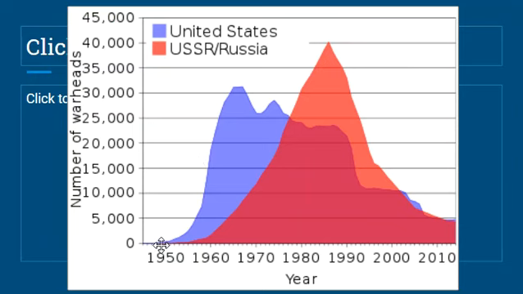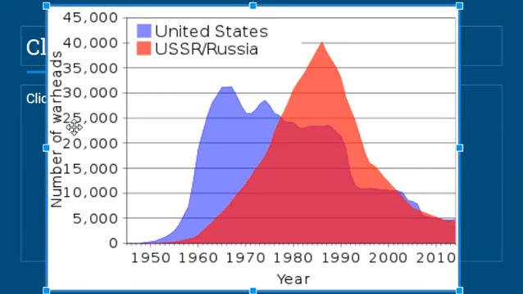In the 1950s, there weren't that many nuclear weapons. When you see warheads, which it says right here, warheads just means weapons, there weren't that many. However, the United States starts building nuclear weapons, and the Soviet Union, which is the red, starts building nuclear weapons. And the Soviet Union actually has more nuclear weapons than the United States. But when the Cold War ends in 1991, you can see what happens. Both the United States and the Soviet Union start getting rid of a bunch of our nuclear weapons. We don't have as many as we used to.